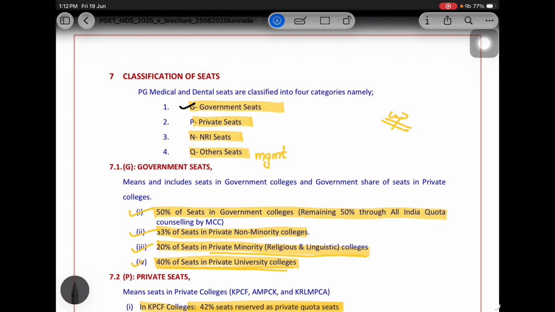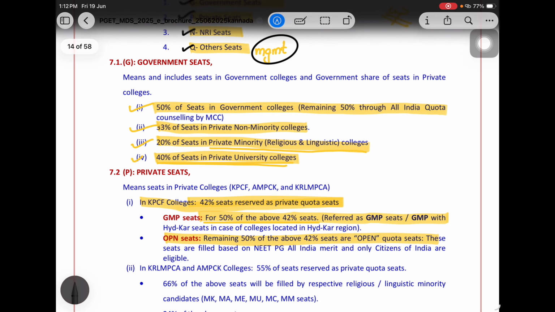See, there is government seat, private seat, NRI seat, and Q seat. Q seat is nothing but a management seat. Then what is a government seat? In the government seat, 50% of seats come under government colleges, like GDC Bangalore. So in Karnataka, you will get a seat there if you have a good rank.